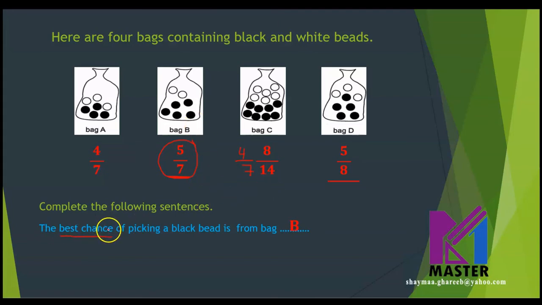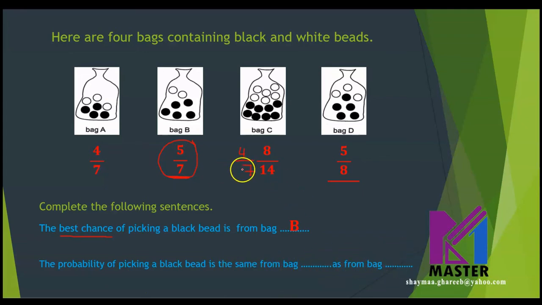So the best chance or the biggest chance, we said it means the biggest probability or the biggest fraction will be from bag B. Let's see the next question. The probability of picking a black bead is the same from bag what as from bag what?